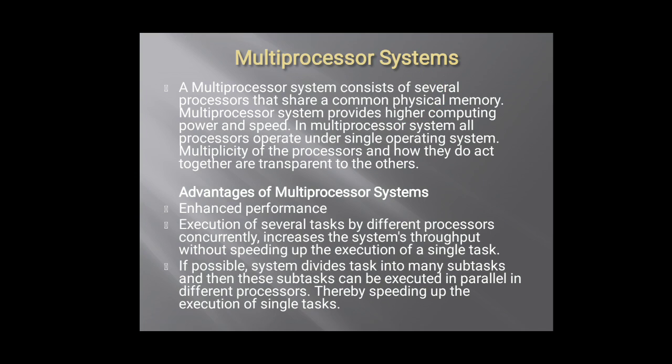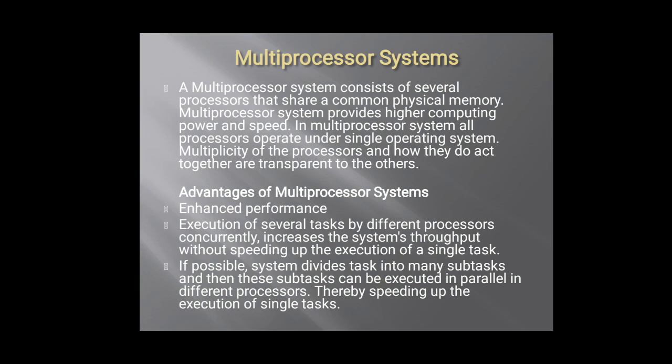The next one is multiprocessor systems. A multiprocessor system consists of several processors that share a common physical memory. Several processors here means several CPUs connected to one single memory, and multiprocessor systems provide higher computing power and speed. Higher computing power in terms of input as well as output, and speed as well to get a rectified output in the considered time duration.